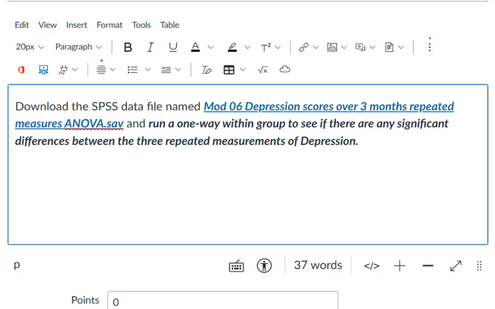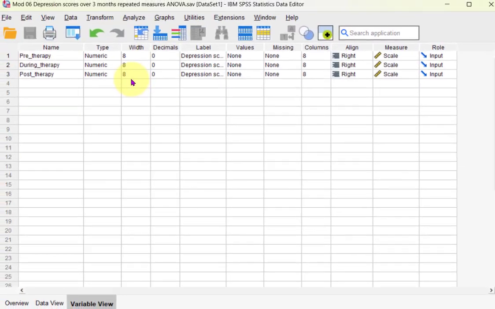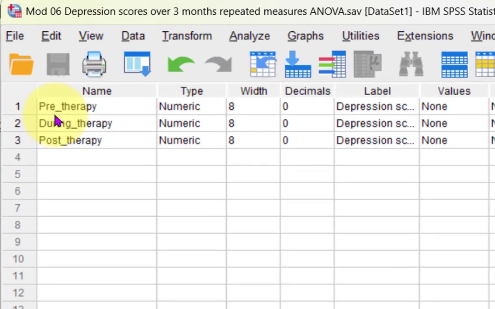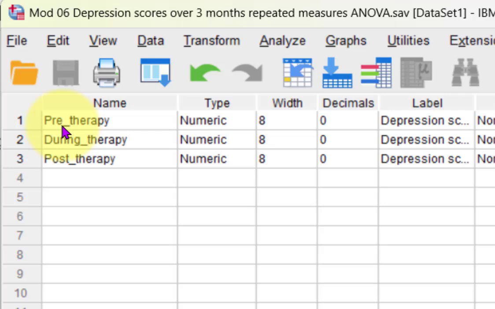A repeated measures ANOVA, also called a within group ANOVA. I'm going to go ahead and run this for you. So let's pull up the data set. There it is. The big thing about a repeated measures ANOVA is there's only one group, right? Everybody gets measured in all the measurements.